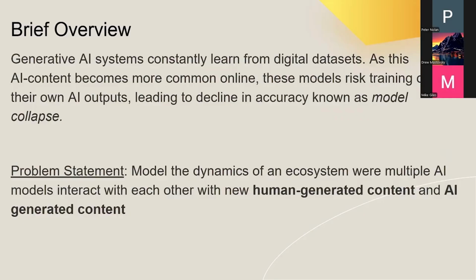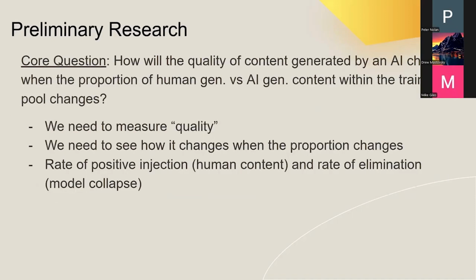Our project focuses on modeling what happens in a more realistic scenario, an ecosystem where multiple AI models interact alongside new human-generated content. With our preliminary research, we have one main core question: how will the quality of content generated by an AI change when the proportion of human-generated versus AI-generated content within the training pool changes?